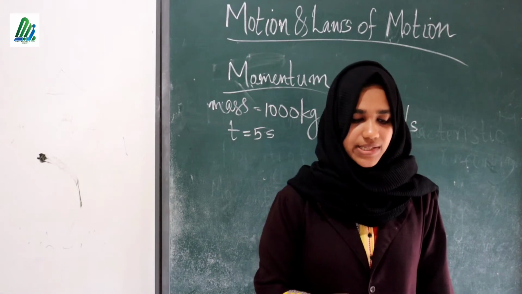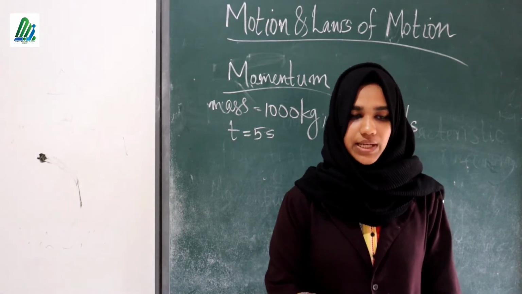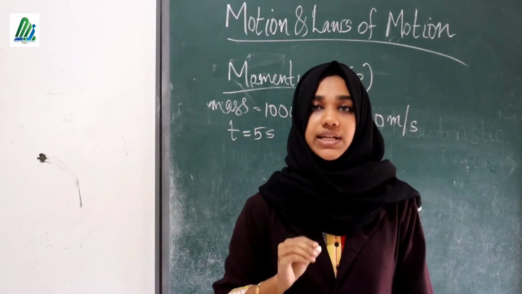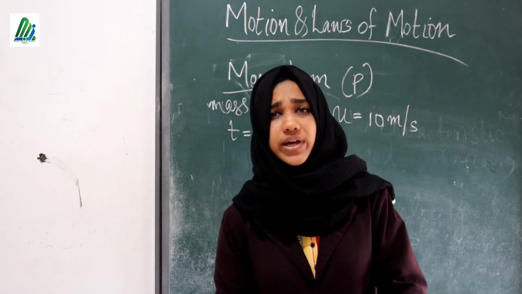Then what are its initial momentum and final momentum? We want to find here the initial momentum and the final momentum.